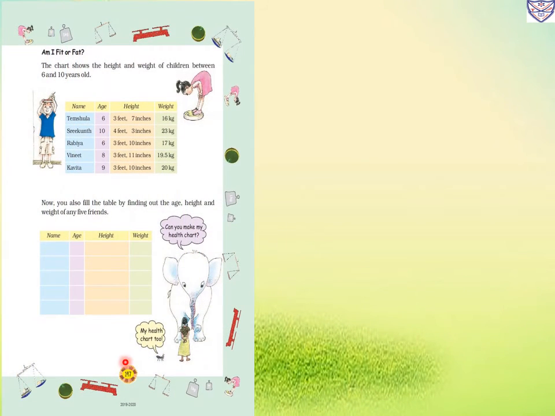Now next page, page number 147. Am I fit or fat? The chart shows the height and weight of the children between 6 and 10 years old. So name, age, height, weight.